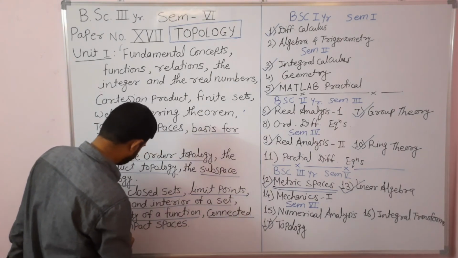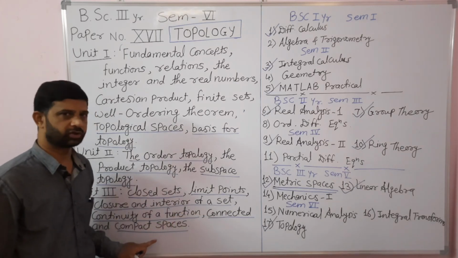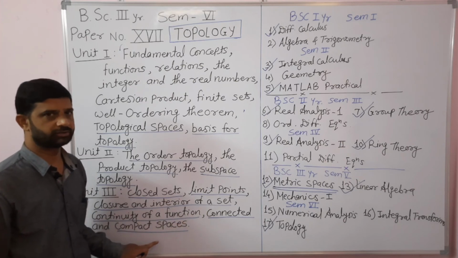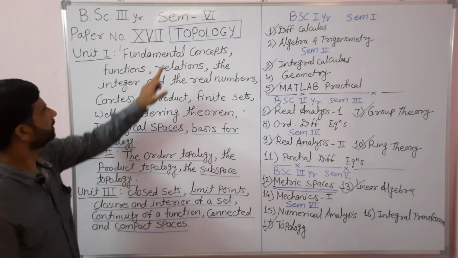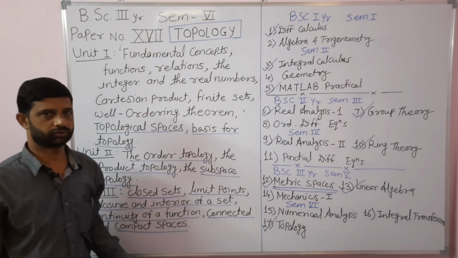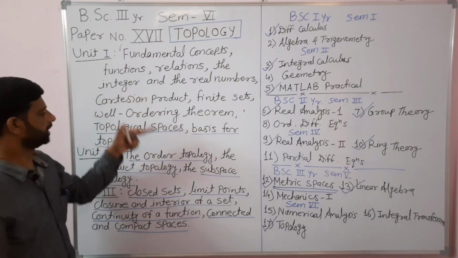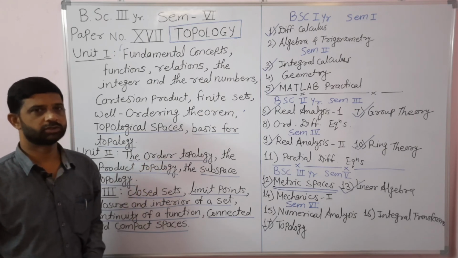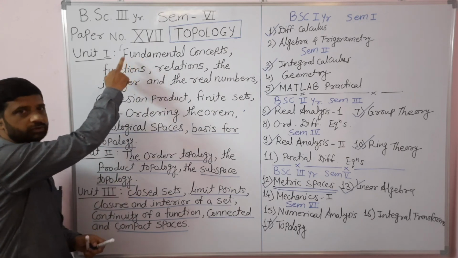So like such, we have the syllabus of this paper topology, which is the last paper of our BSc mathematics course. Today we have discussed what we are going to study in this paper. Today we'll stop here and we'll continue with unit number one from tomorrow's class. Thank you.